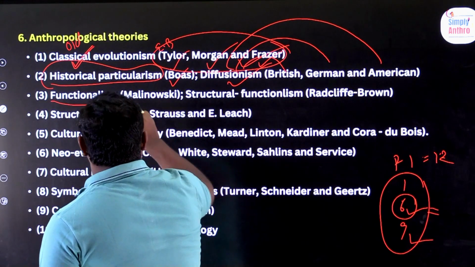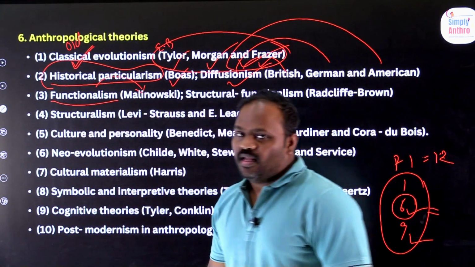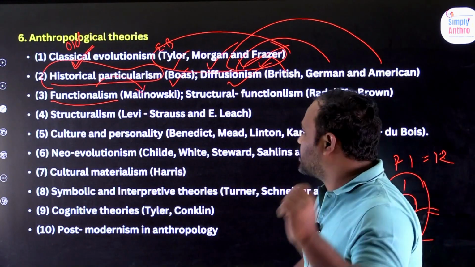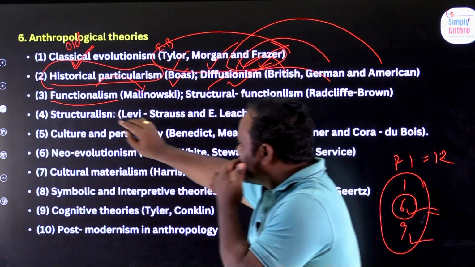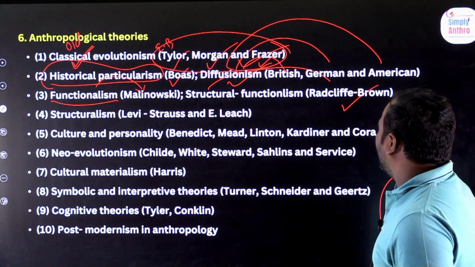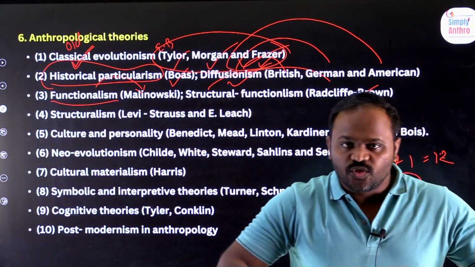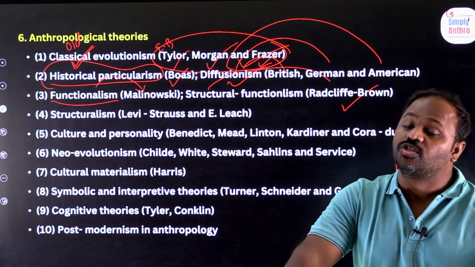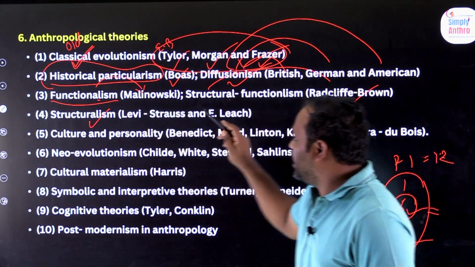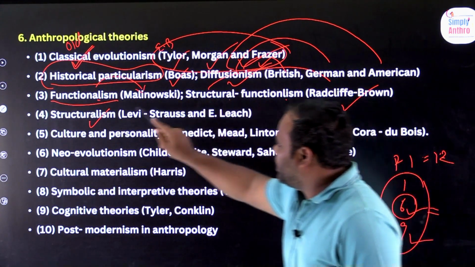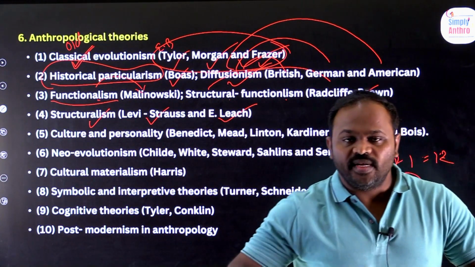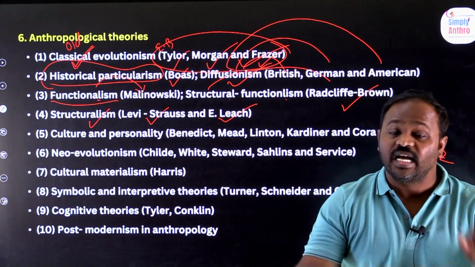We'll talk about functionalism, which is given by Malinowski. We'll talk about Malinowski in many chapters of anthropology. Functionalism is given by Malinowski. Structural functionalism is given by Radcliffe Brown. In short, we can call him R.C. Brown. Next, structuralism. Functionalism, Malinowski. Structural functionalism, Radcliffe Brown. Structuralism is given by Levi-Strauss and Edmund Leach.